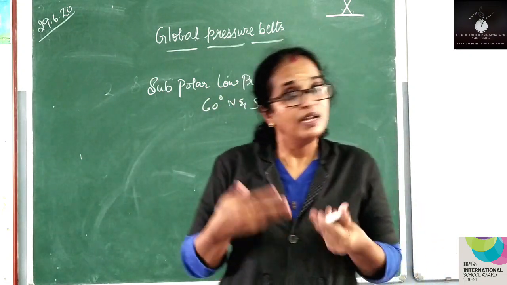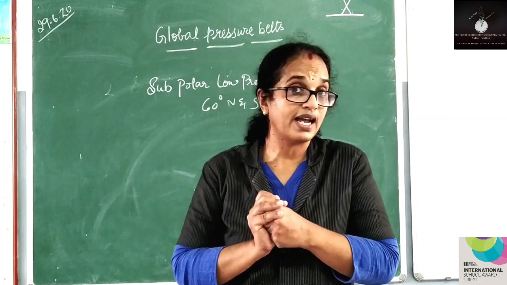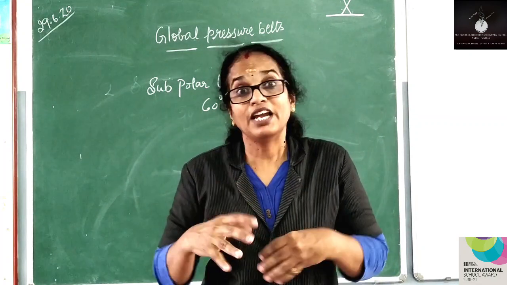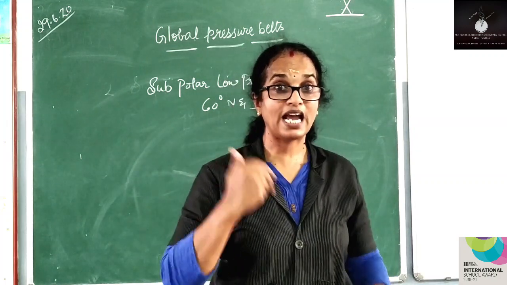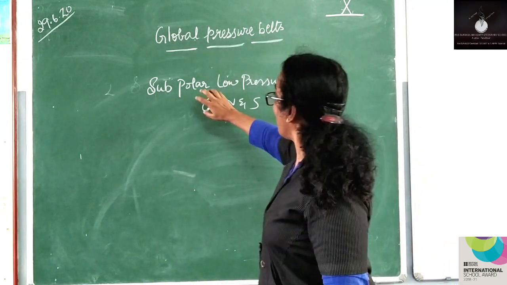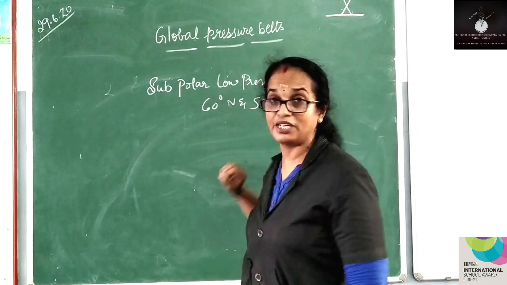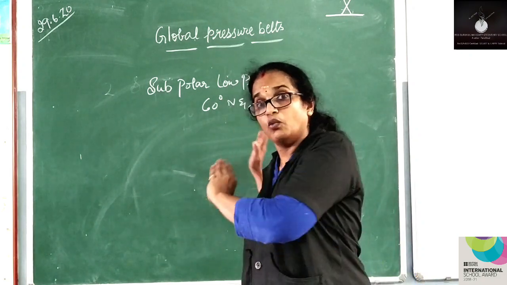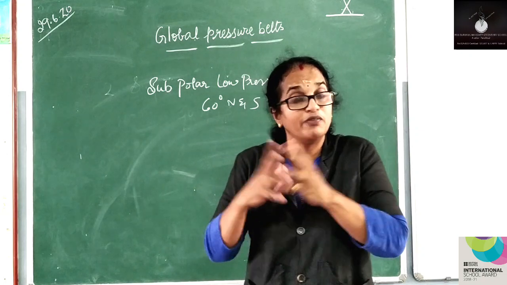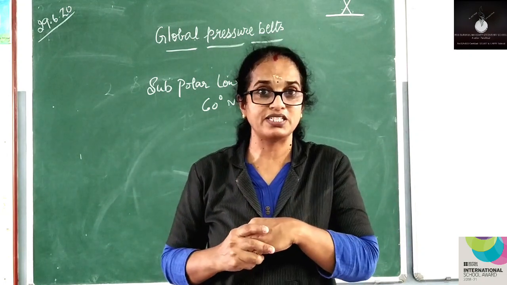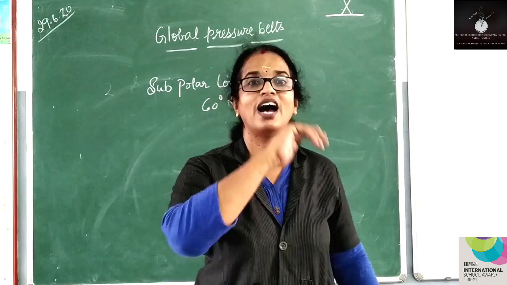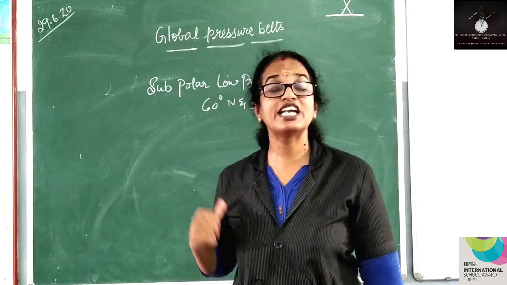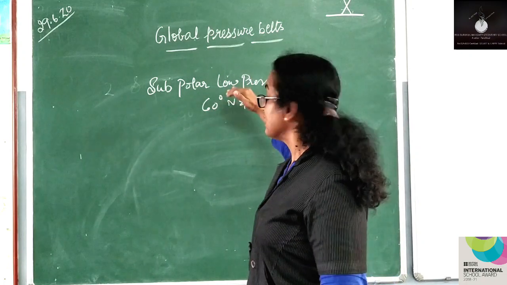Now I think you will answer this question. In case the earth wouldn't have rotated, what would the pressure belt have been? What do you think the pressure would have been there? Would it be low pressure or high pressure? Yes, my dear kids, you are 100% correct. It would be high pressure. Due to the rotation of the earth, it is low pressure.